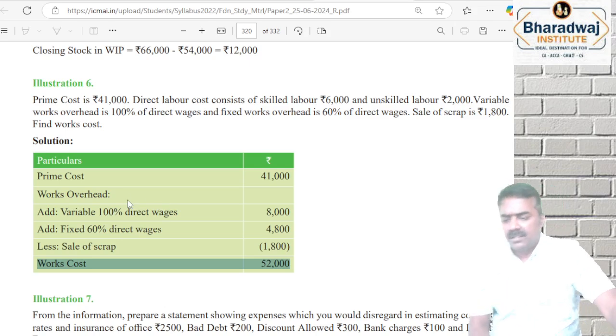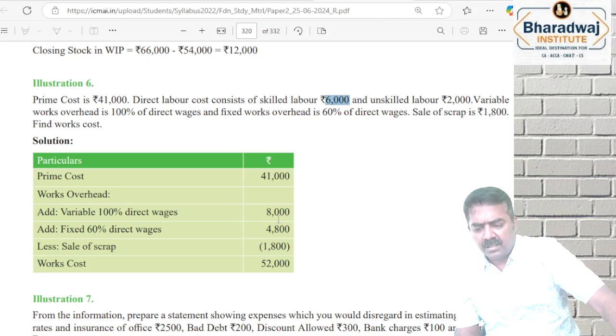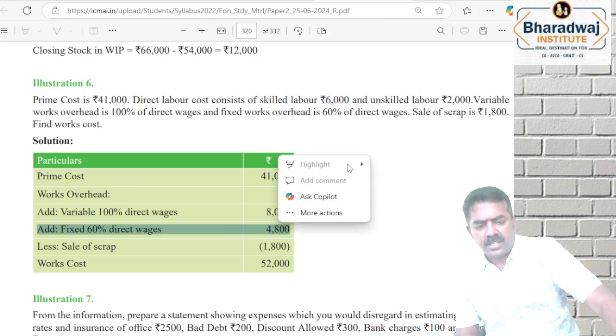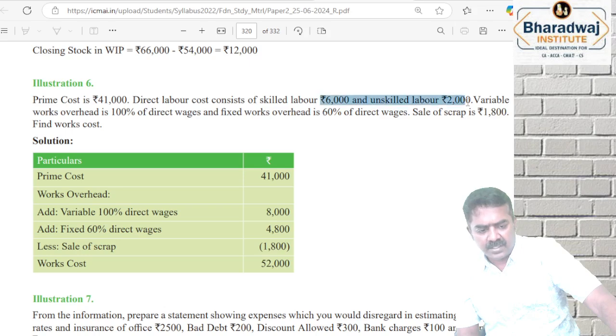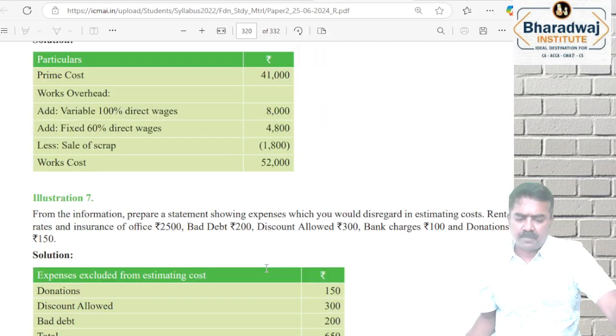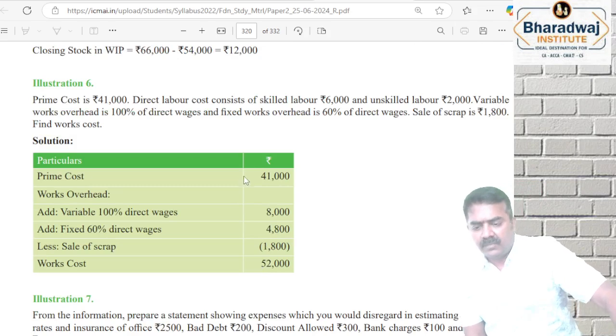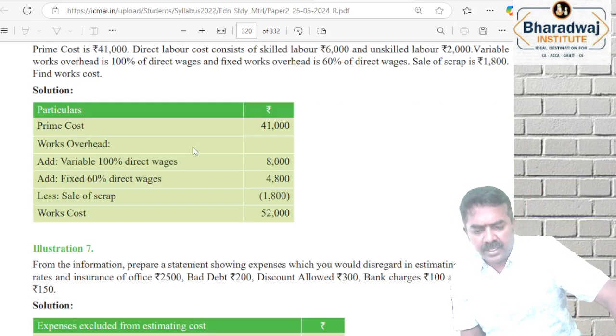Prime cost. Variable overheads are 100% of direct wages. Fixed overheads are 60% of direct wages. 6,000 plus 2,000 is there, right? 100% of 8,000 and 60% of 8,000. Minus sale of scrap will give us works cost. Any doubt in this? Any doubt in this?